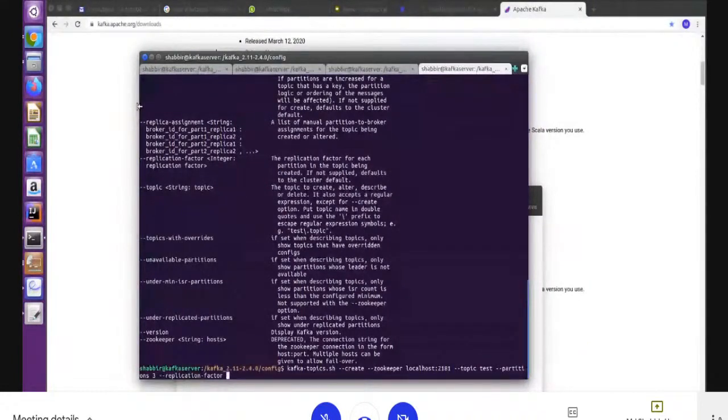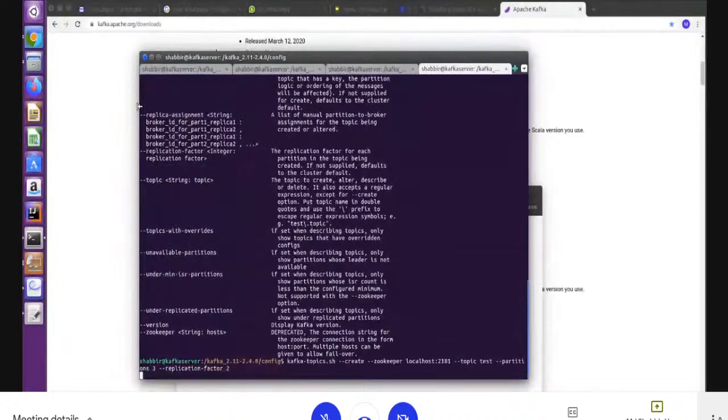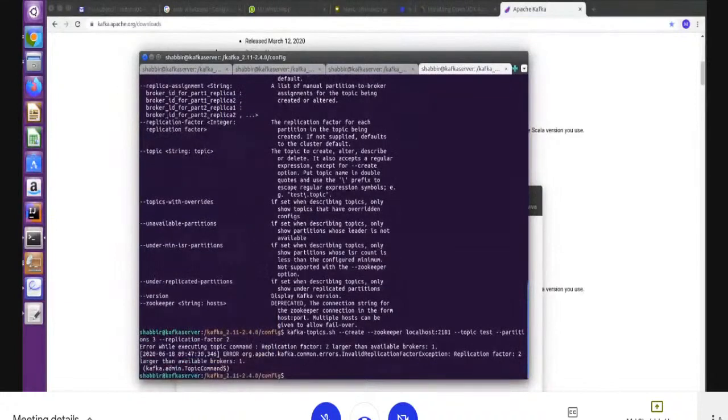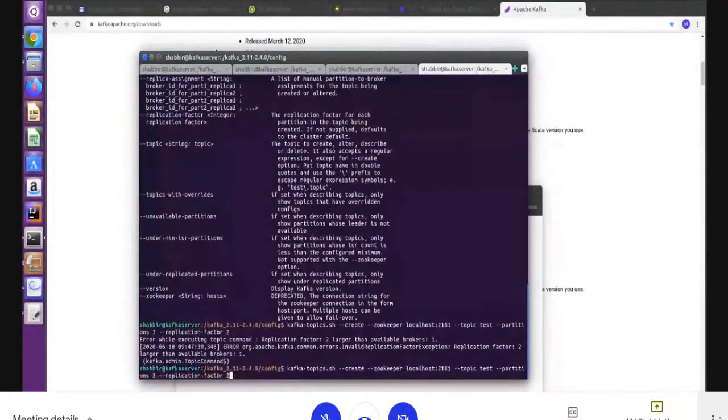Let's see the error first. I give the 2 here, right? Yeah, it is giving the error that the replication factor 2 is larger than the available brokers, because I am running only one broker, so it will not accept. How will it replicate on two machines? That's why, only one server is running, so better to give only one replication factor.